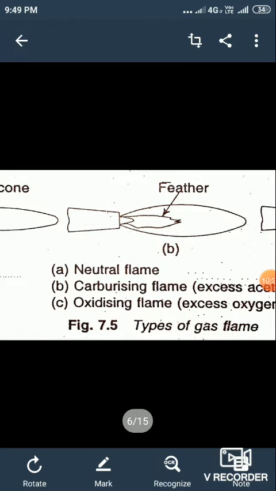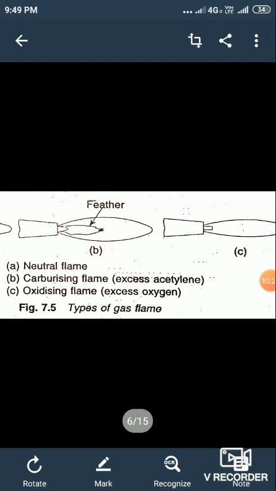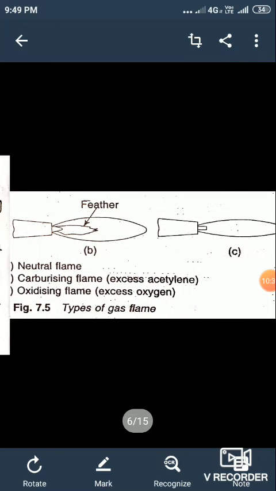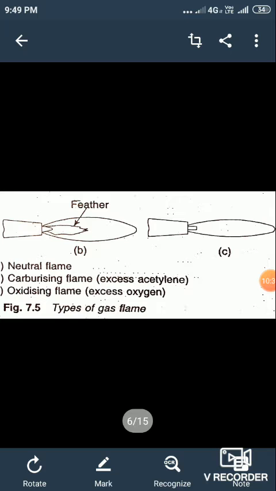Okay, next, oxidizing flame. In oxidizing flame, you can see that excess oxygen is used as compared to acetylene. So the oxygen ratio is greater than that of acetylene ratio. Similar to neutral flame with two distinct zones, oxidizing flame also has two distinct zones, but a slight change, that is, the inner white cone is much smaller than that of neutral flame.